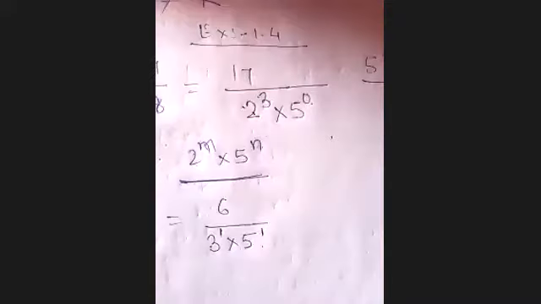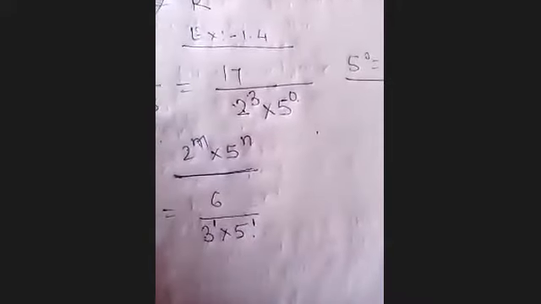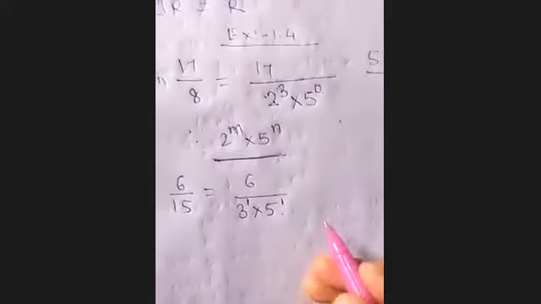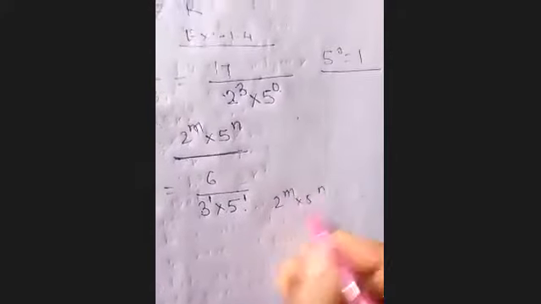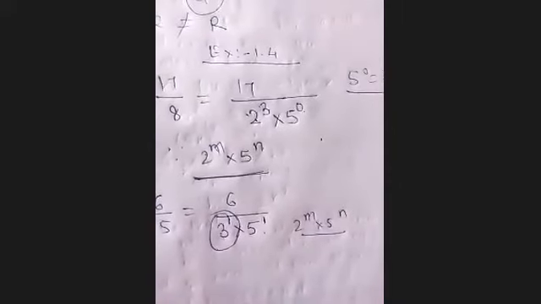Why is this terminating? First tell me how it will be terminating. For terminating I told you the powers should be 2 power m and 5 power n. Apart from this, if any number is mentioned in your denominator, how can you consider it as a terminating decimal expansion?